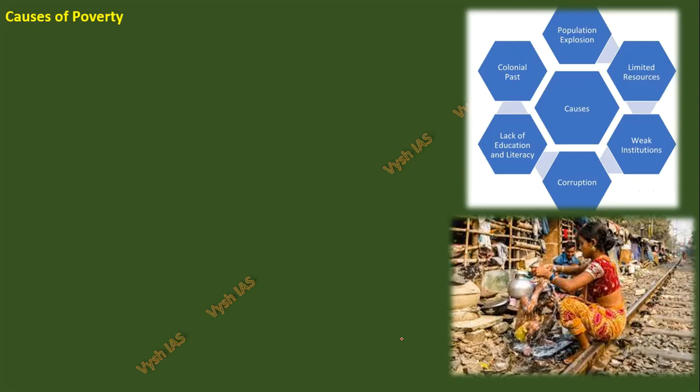Okay, and the causes of poverty. In India we have this colonial past, because the Britishers destroyed all our industries and started their own thing. Then population explosion, limited resources, weak institutions, corruption, lack of education and literacy, all these are causes. And in your mains answer, if you draw a chart like this in the starting itself, you get 1 or 2 extra marks. Then you can expand on it easily.